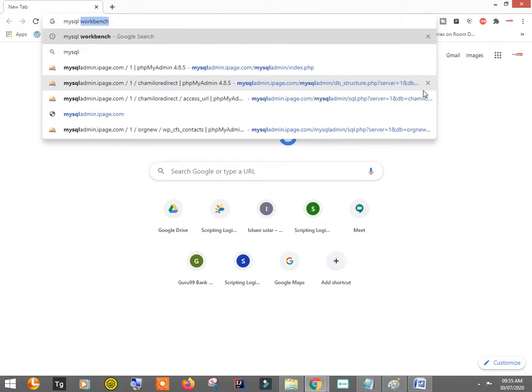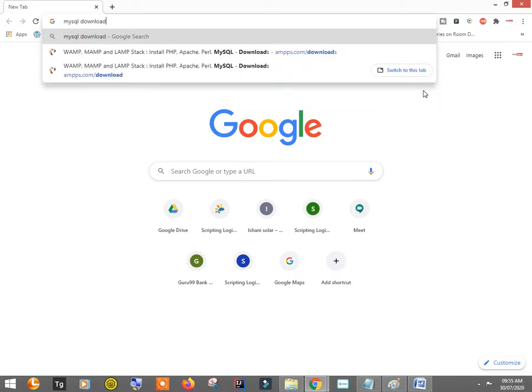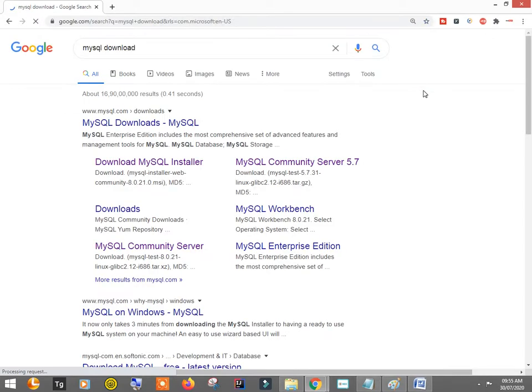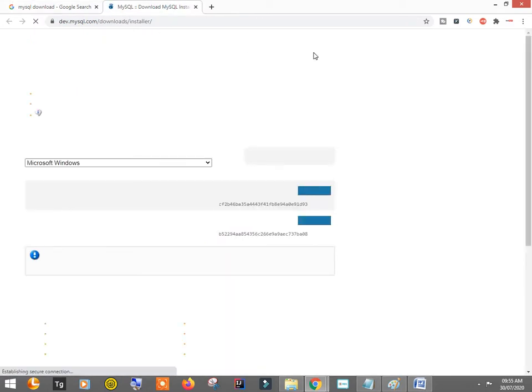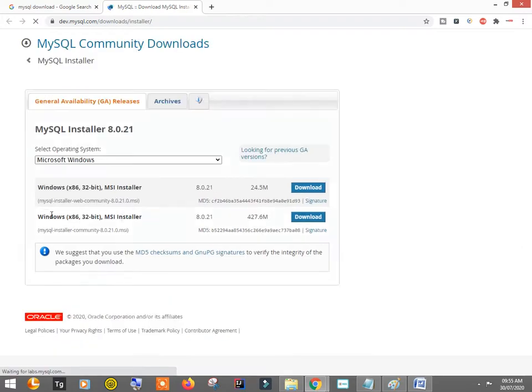Download it from the standard, authorized website of MySQL. If you're on Windows, you can download the MSI installer. This is 32-bit. You should download the 64-bit, that is actually better.